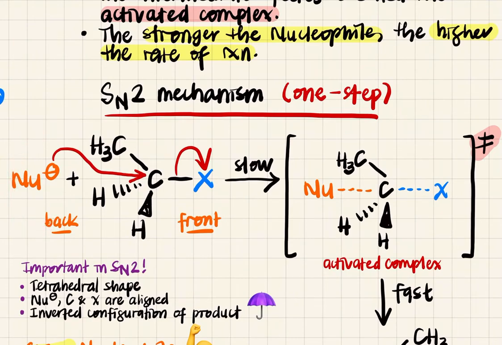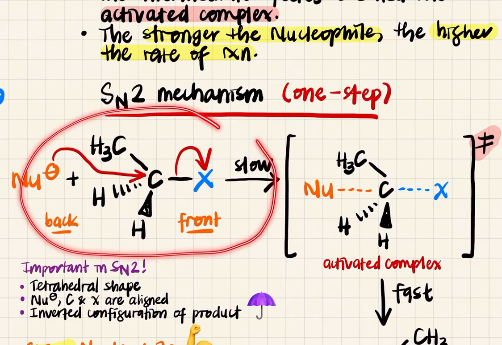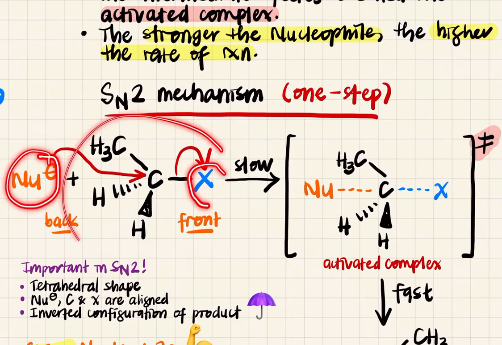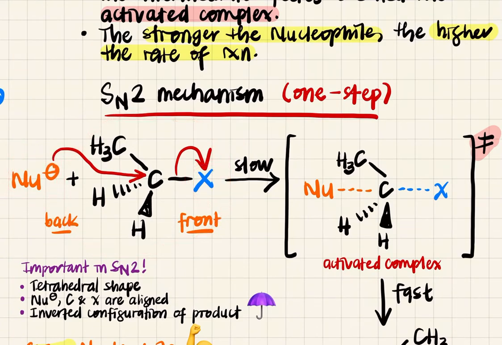So what happens here is that your nucleophile will attack carbon. At the same time, your leaving group wants to leave. Okay, so this is a slow process, your rate determining step. What will affect your rate lah? Dua ekor ni, nucleophile dengan awak punya haloalkane. Okay. So then kita akan form an activated complex. So activated complex, you have to draw it this way.